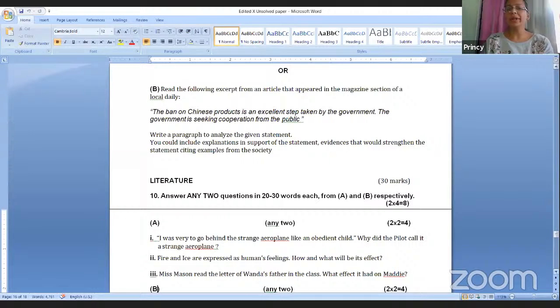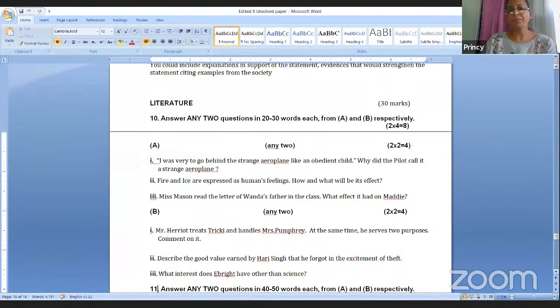Next comes your literature part, question number 10. I told you earlier that the question will be 22, a very short answer type question. The word limit would be 20 to 30, and to the point questions will be asked. You can see no direct question was asked. They have to test your creativity, your interpretation of the chapter, your understanding of the chapter. So no direct question will be asked.